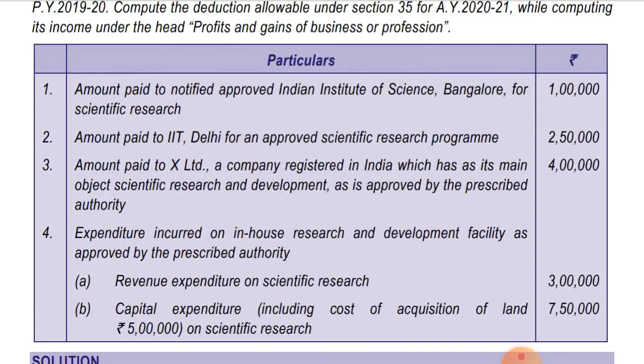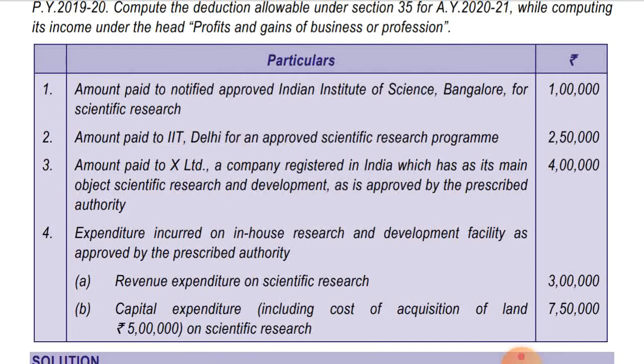Item number 2, amount paid to IIT Delhi for an approved scientific research program. So in this case also 150% deduction will be allowed, but the section will be 35(2AA). Okay, so on 2,50,000, if we calculate 150%, that comes to 3,75,000 deduction will be allowed.